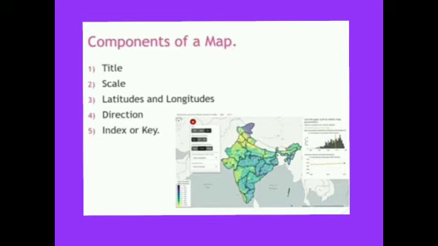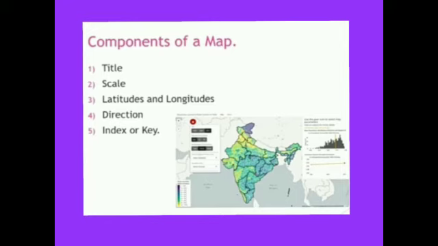What type of symbol? Like an arrow. You all know, children, how the arrow looks? Yes, an arrow with the letter N on the top means the head of the arrow points to the north. So here, if you know the north, you can easily find the other directions, isn't it?